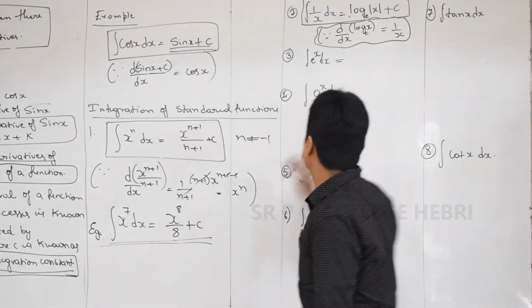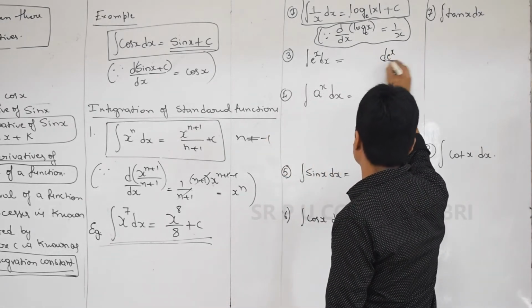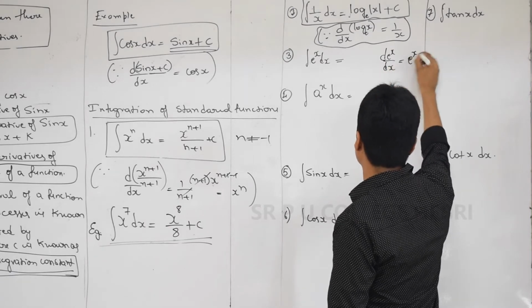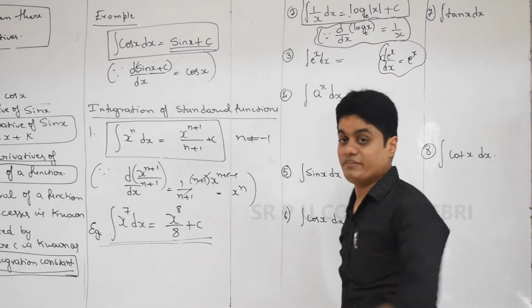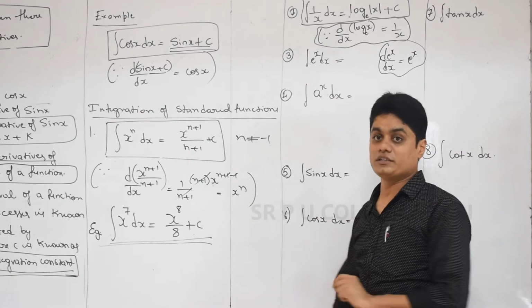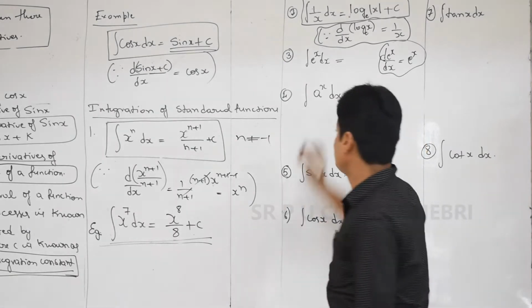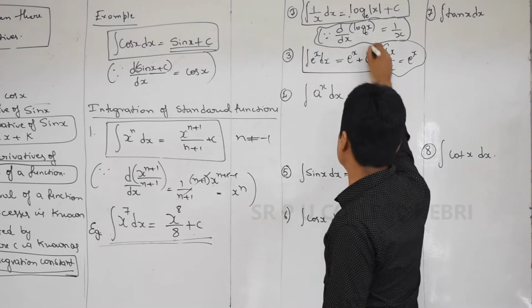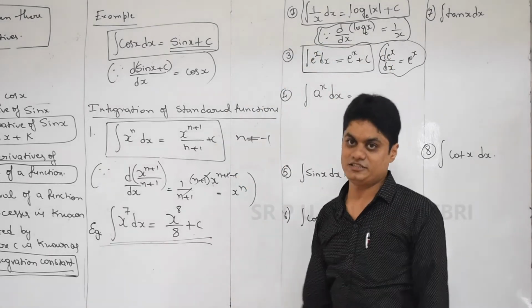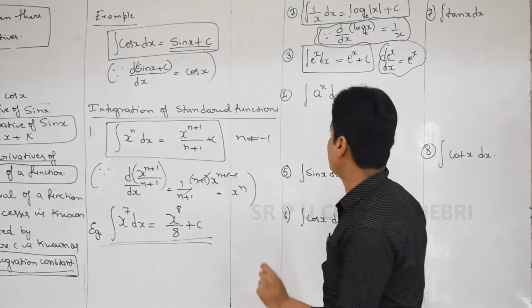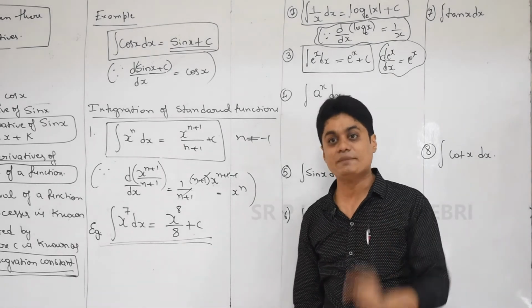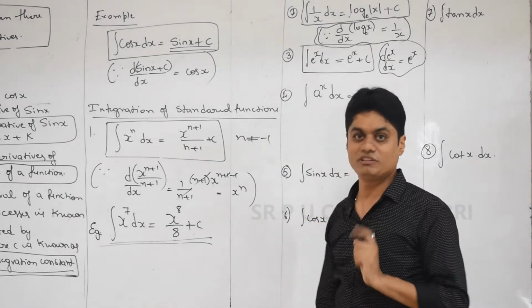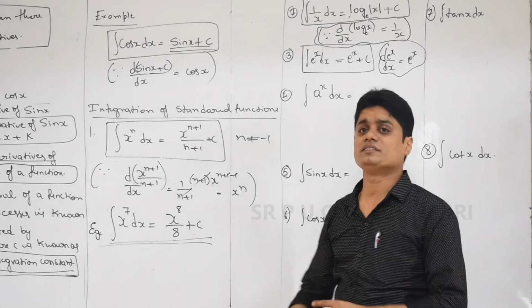Why? What is derivative of e power x? Can you tell me? Yes, answer is itself. So because of this, even integration does not bring any changes in e power x. So answer is again e power x, but don't forget to write integration constant, that is plus c. So please remember that integration of e power x is e power x plus c. One of the easiest formulas because question and answer are one and the same.